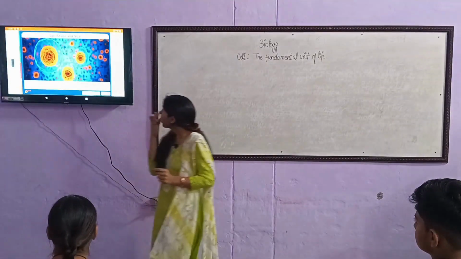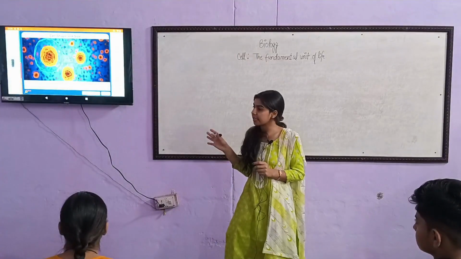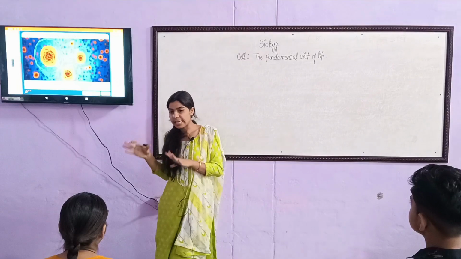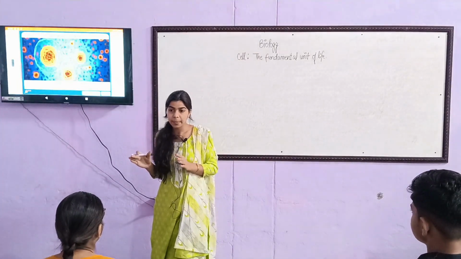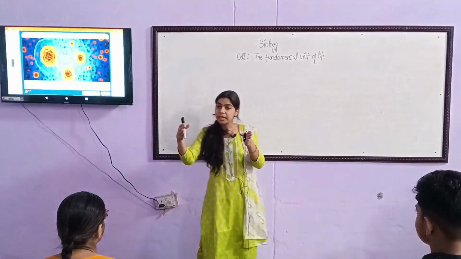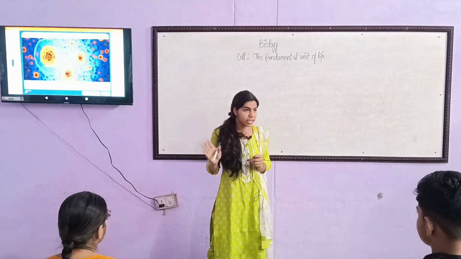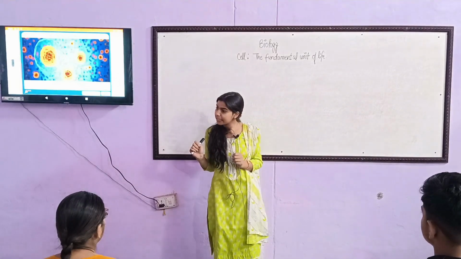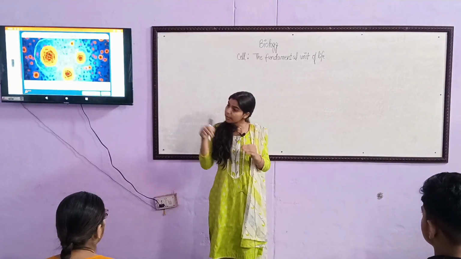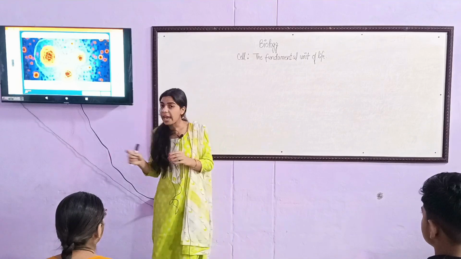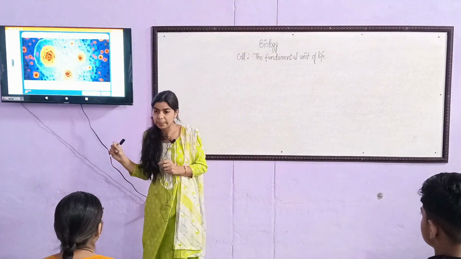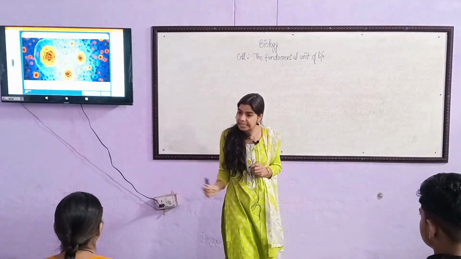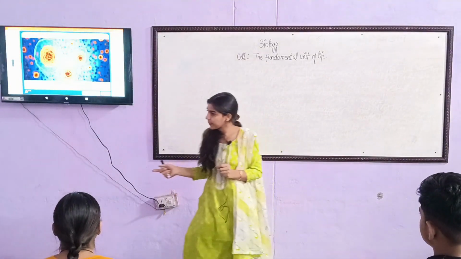Now we will discuss the cell shape and size. Okay, so all the cells are not of the same type. All of us here have a different structure. Calf has a different structure, Ayushi has a different structure, like this. All the cells have a different structure and shape. So we are going to discuss these shapes, sizes, how they vary and when they vary, okay?